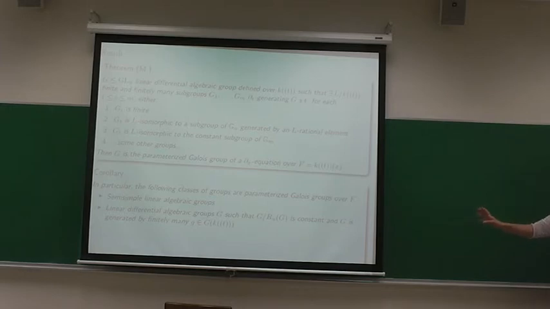This class of groups was considered in a recent paper by Minchenko, Ovchinnikov, and Singer, where they have an algorithm to test whether the Galois group is of this type, and if so, they can compute it. So that's why I was interested in these kinds of groups. And okay, also groups that are generated by finitely many unipotent elements and constants of differential algebraic groups.